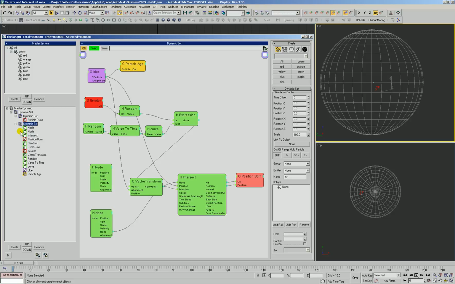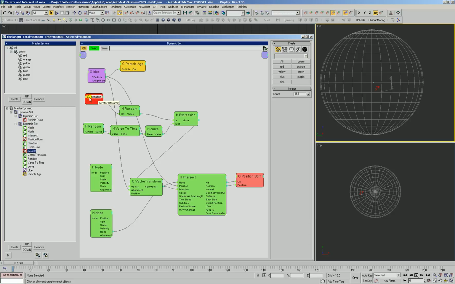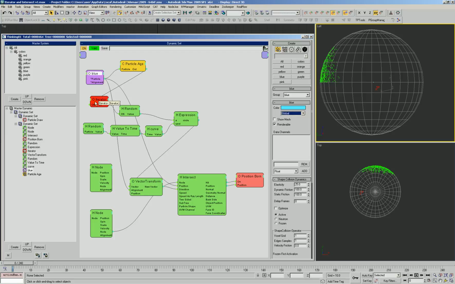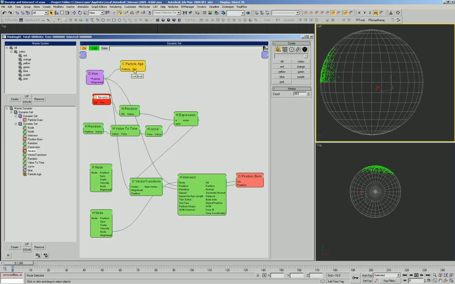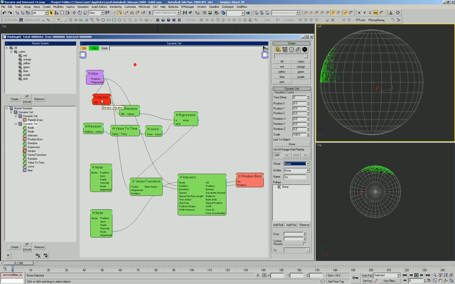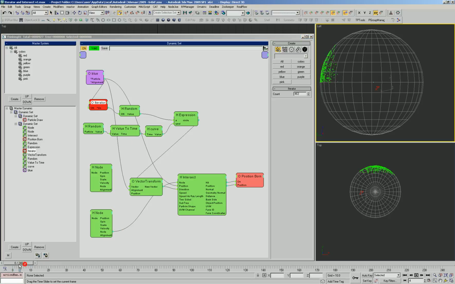Okay, so something is obviously wrong. I love it when that happens. It could be that our iterator needs to be activated by our particle, and that is the case. Iterator's kind of funny like that. When particles are involved, you may have to control the on input either by connecting a specific event like a particle age, or connecting the particle itself to the iterator. When something's not working, definitely try that. So we'll just do it right now. Let's not do the particle age thing, because we really do want this to sample at all times.